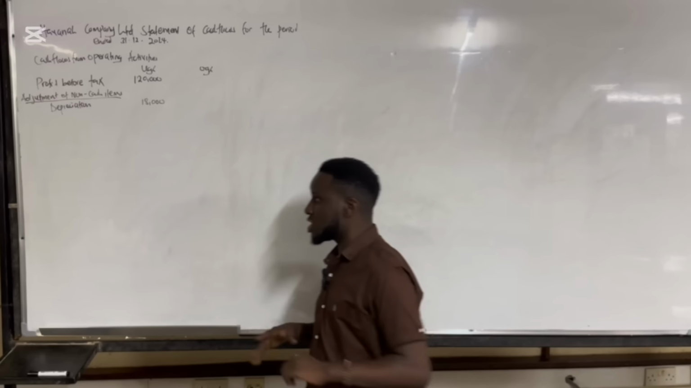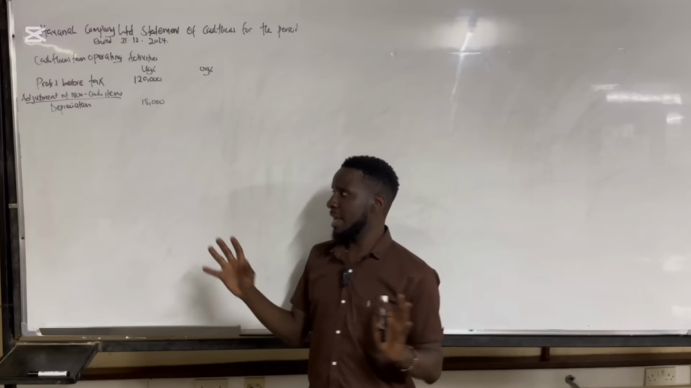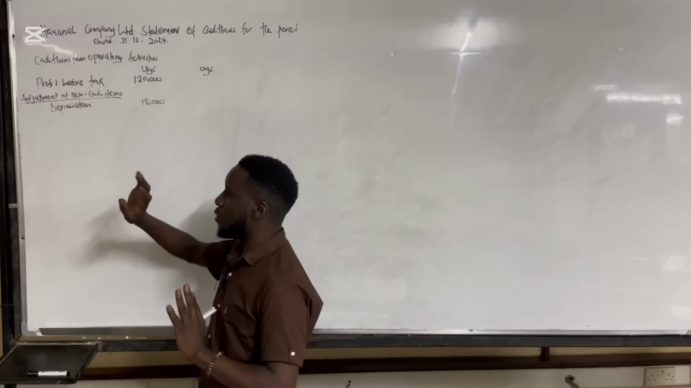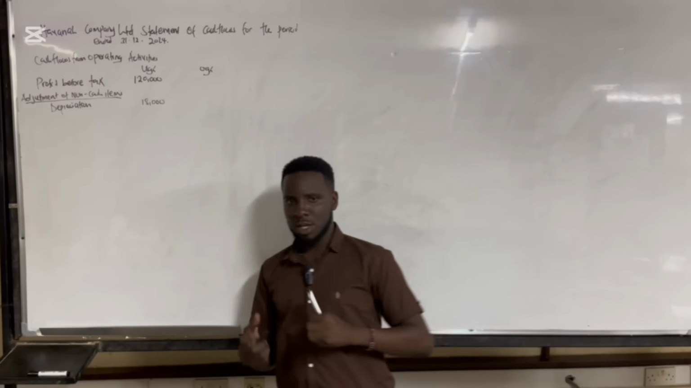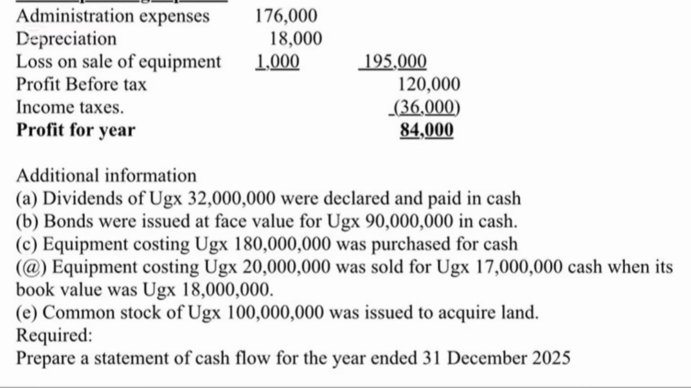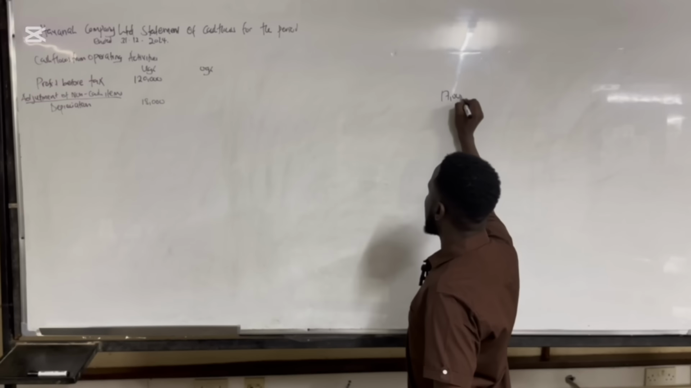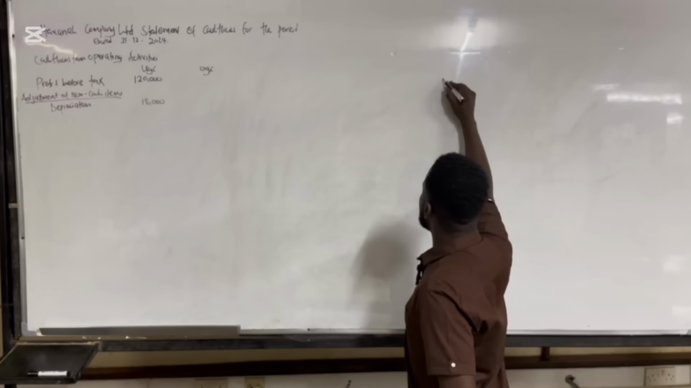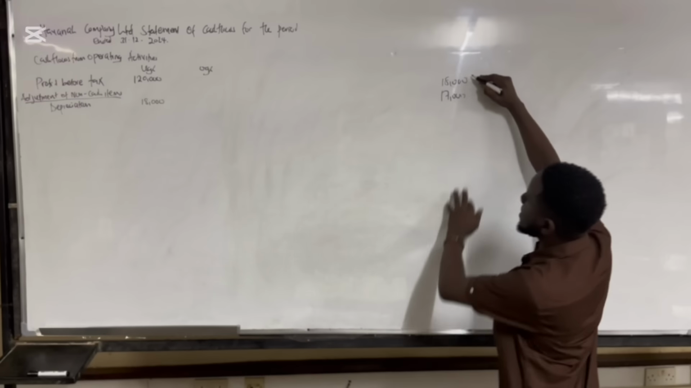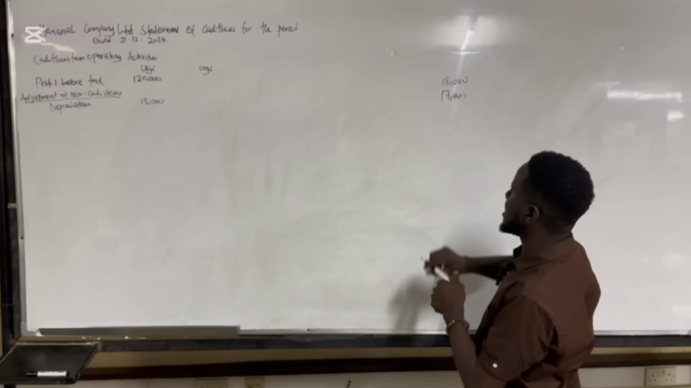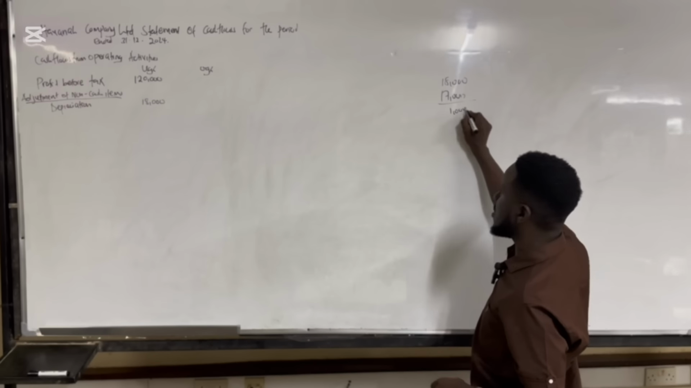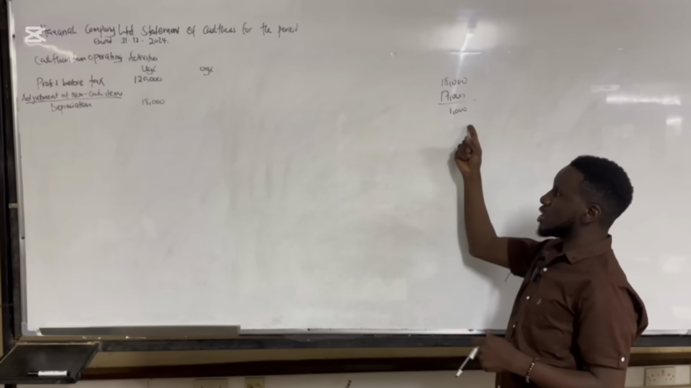Then we said after depreciation, we can look out for any other element that should come here. So I told you once we have a gain or a loss on disposal. Now, if you check in additional information, they told us that equipment costing 20,000 was sold for 17,000 when its net book value was 18,000. So an equipment, we sold it at 17,000. But they're telling us that the net book value is 18,000. So if its net book value is 18,000 and it was sold at 17,000, that means they made a loss of 1,000. Now, this is a loss on disposal.